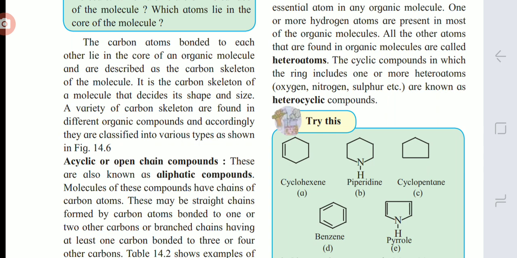Heterocyclic means those compounds which contain at least one atom different than carbon in their ring structure. Examples are given here, B, C, E structures. In that, again it is classified into two types, aromatic and non-aromatic. Pyrrole is aromatic in nature, while piperidine and cyclopentane are non-aromatic.